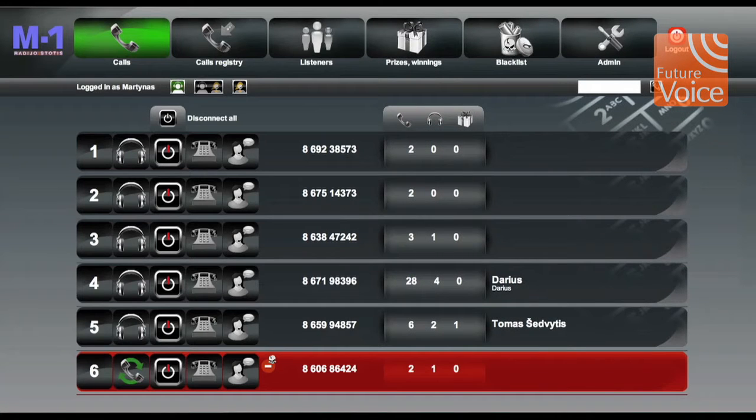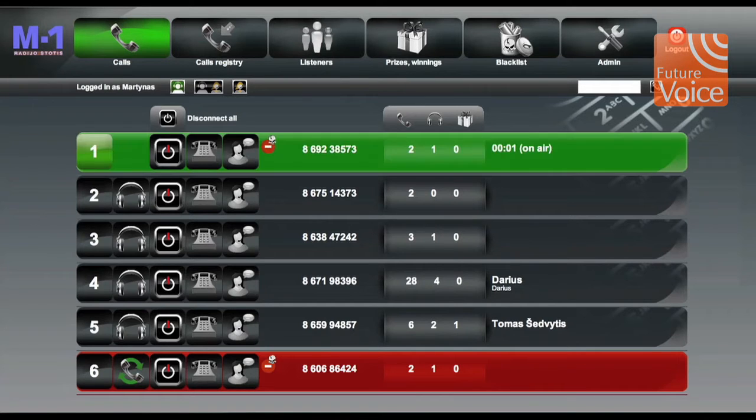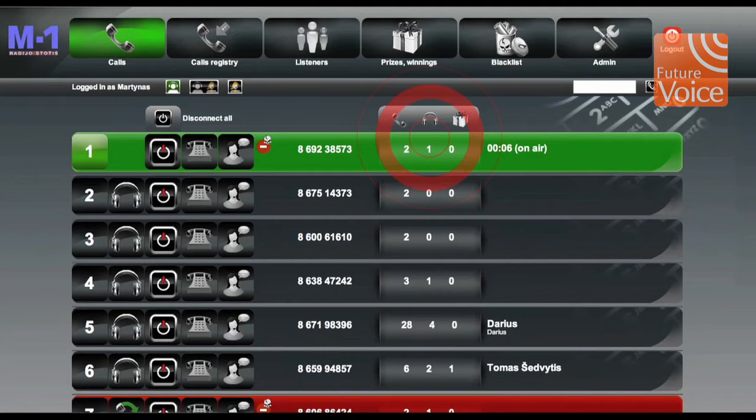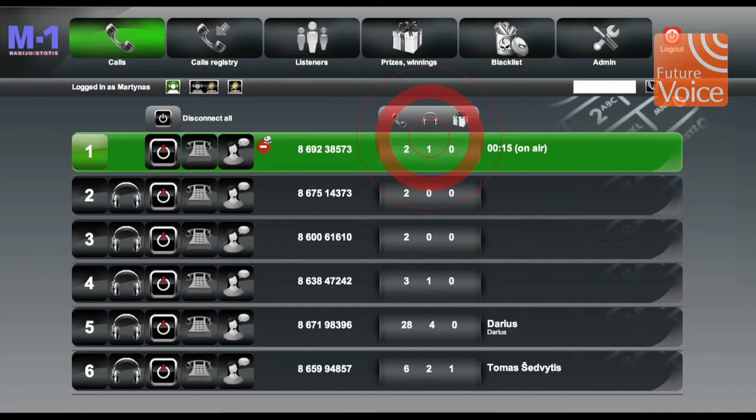Okay, this is our main system window where you can see all the callers. At the moment you can see that six people are calling the radio station, and one is already disconnected. Also you can see the number of times the person has called, and at the moment the green person is the person who is on air. You can see that he has called two times, and one time he was previously on air.